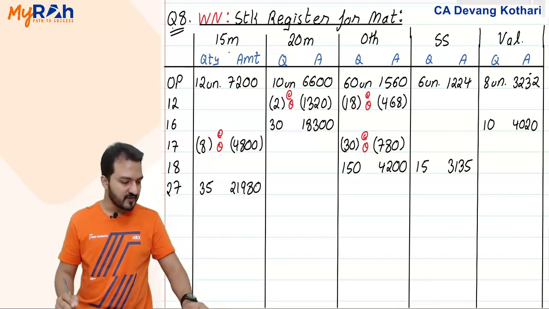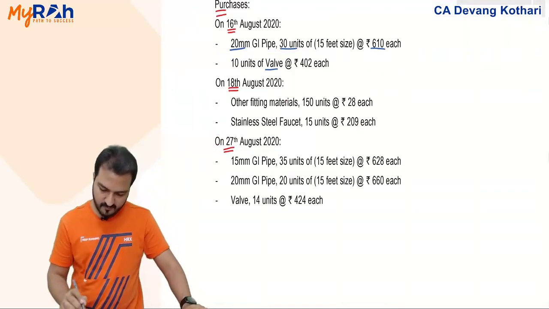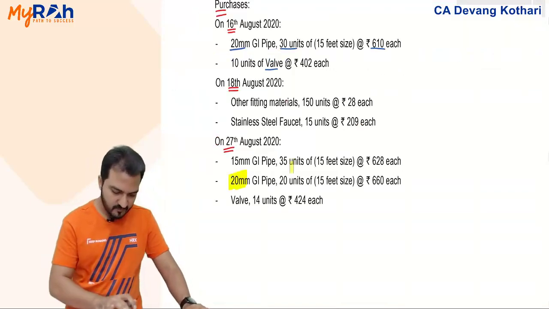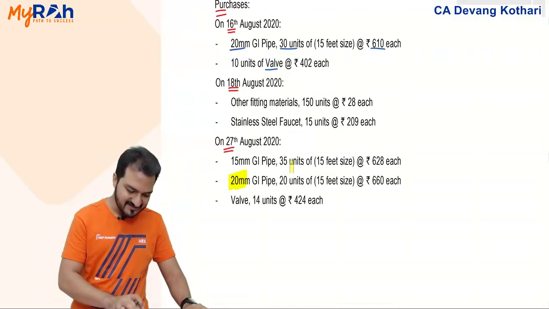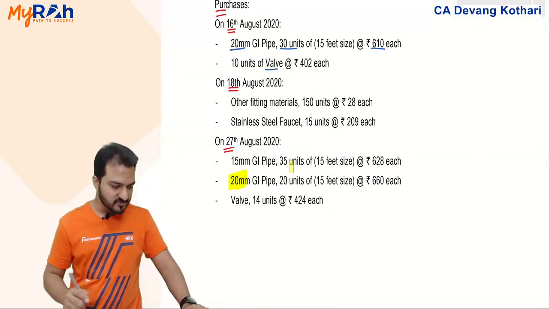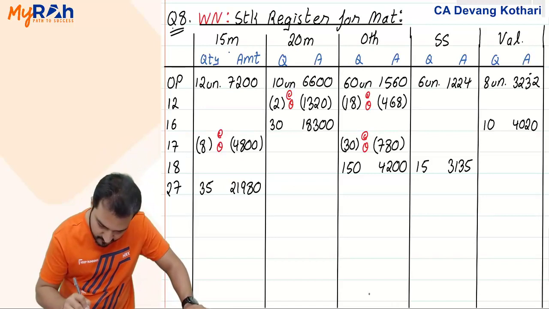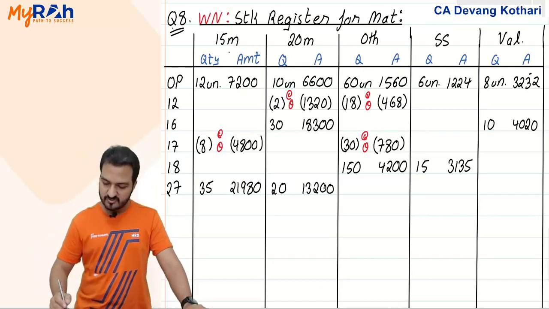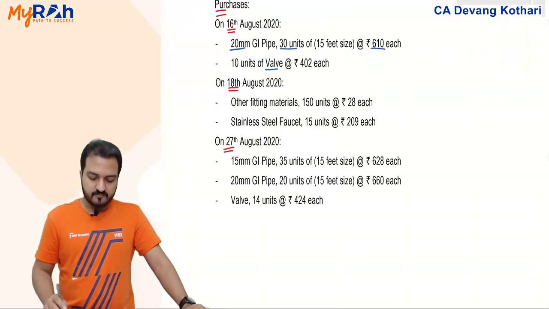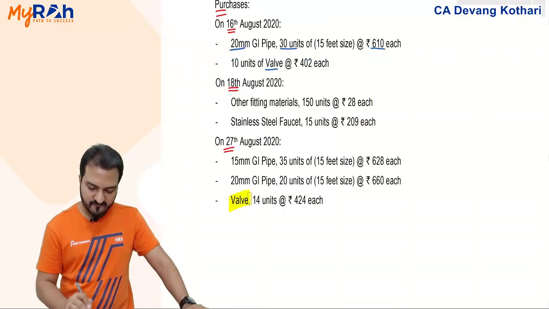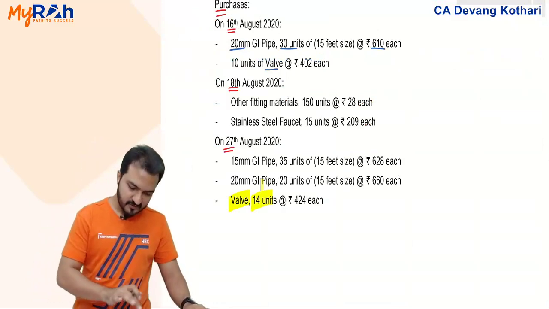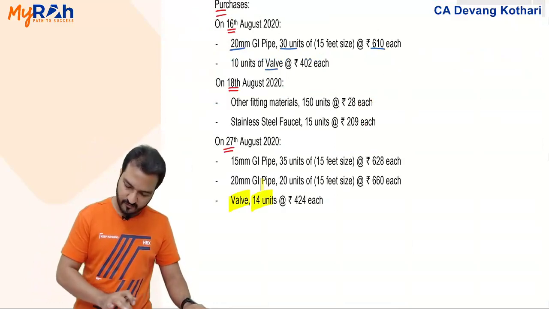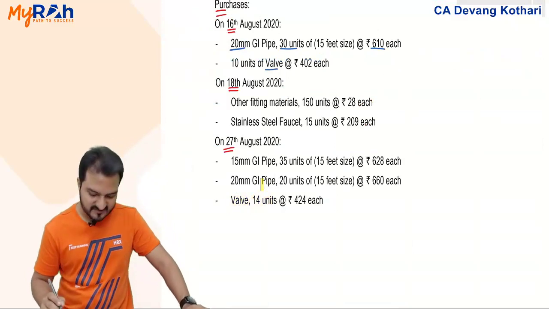Then in material 20, 20 units you purchased at 660, that is 13,200. And valve, you purchased 14 units valued at 424, that is 5936.